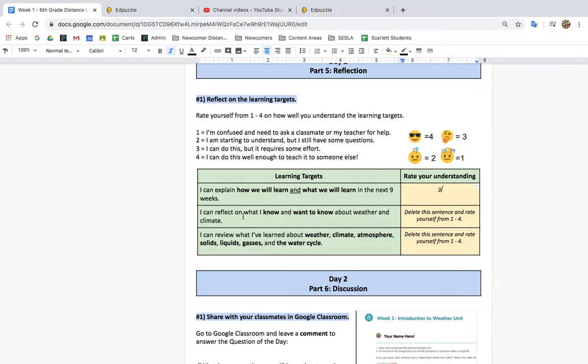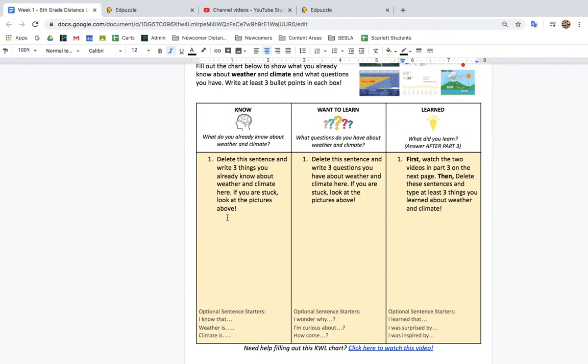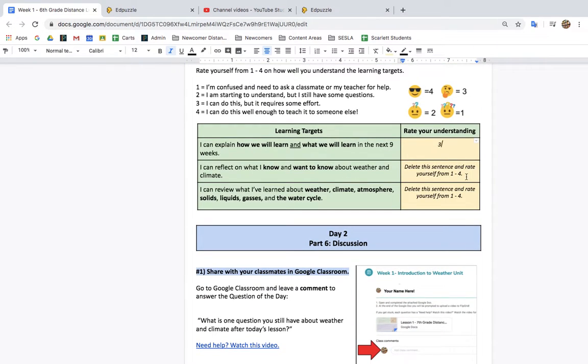Next, I can reflect on what I know and what I want to know about weather and climate. If you were able to fill out the KWL chart with 3 things that you know and want to know, give yourself a 3 or a 4. If that was hard for you, that's okay. Give yourself a 1 or a 2.